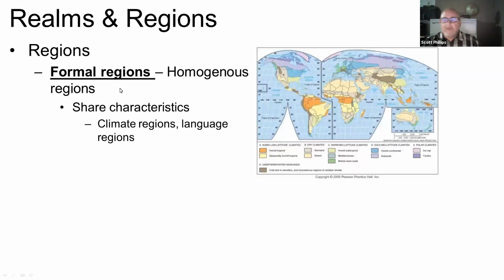Now, we can look at regions in different ways. There's kind of two big types. One is what we think of as just sort of normal regions. We call these formal regions, and formal regions are homogeneous, meaning that they are areas that share characteristics, like the climate region example. They are defined because these are areas that share some common characteristic, whatever it is that you're measuring, be it climate or language or whatever it is that you're basing your regions on.